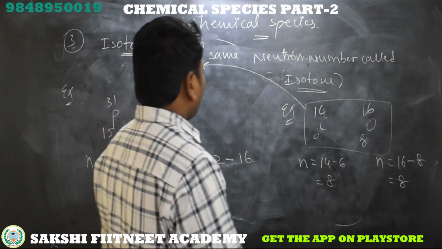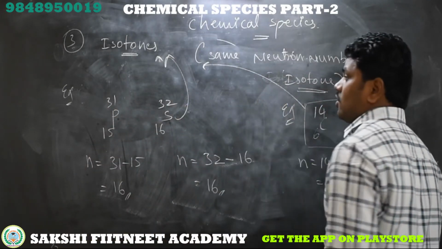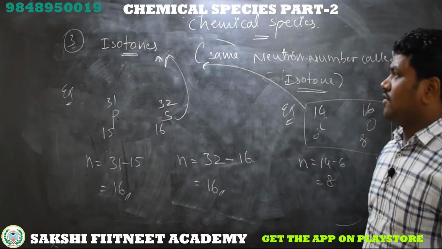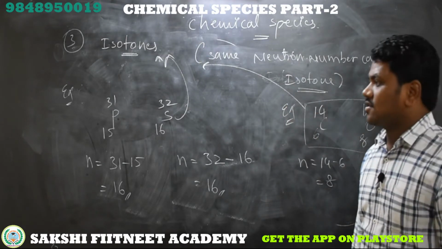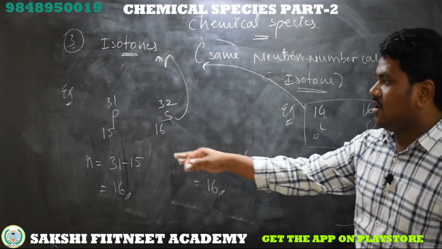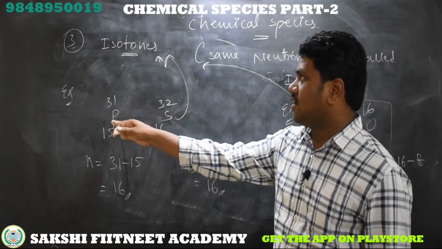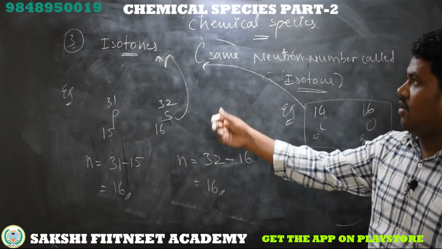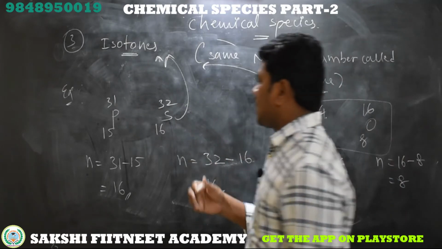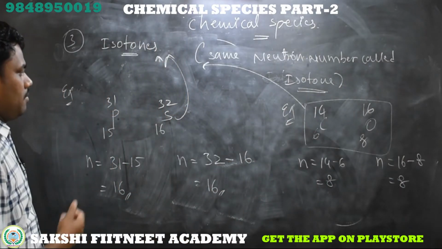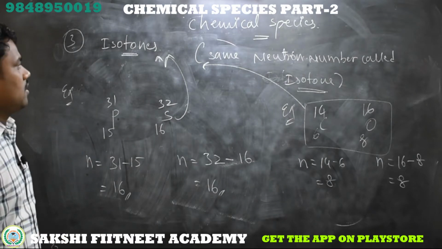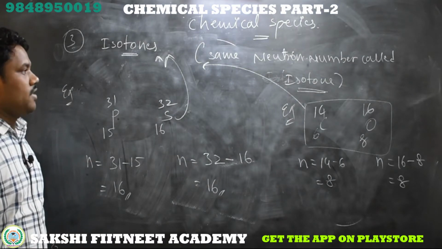So have you understood which are isotones? The set of elements which have the same number of neutrons in the nucleus are called isotones. That is magnesium and sodium, fluorine and oxygen, next carbon and oxygen we discussed, now P-31, S-32. These are some examples of isotones.